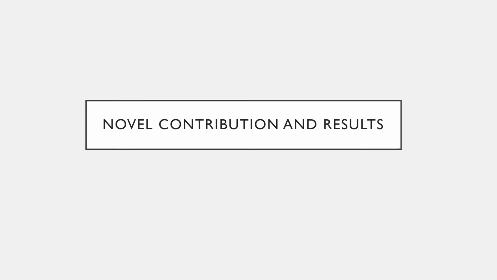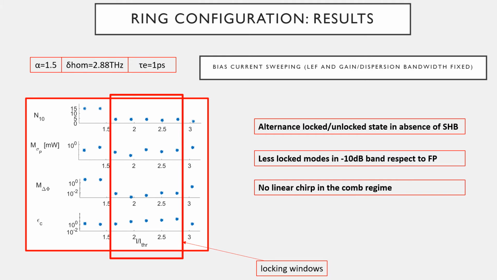Let's consider now novel contributions and results. Let's consider the results related to the simulation of the effective semiconductor Maxwell-Bloch equations for the ring configuration. In this slide, we show a bias current sweep, so by fixing the linewidth enhancement factor and gain dispersion bandwidth, we plot, by varying the current, the main indicator that we use to recognize the locked regime.